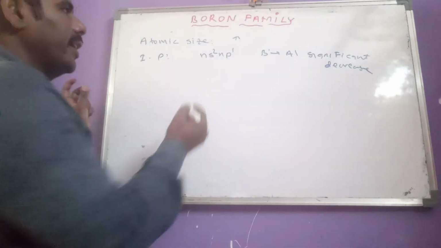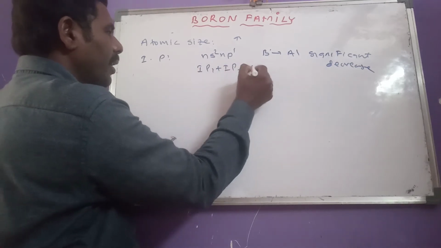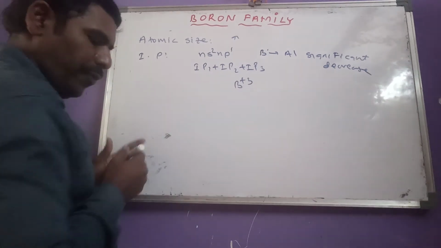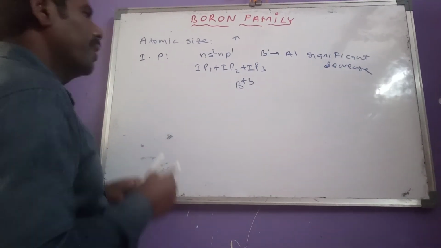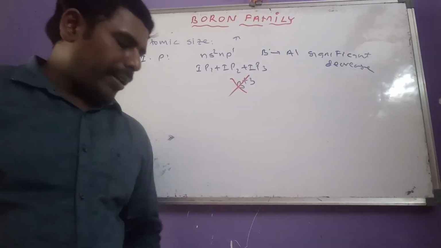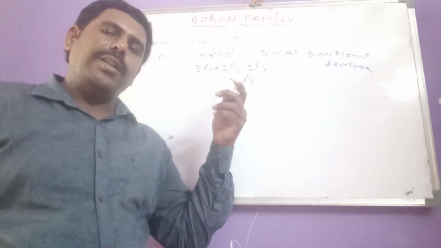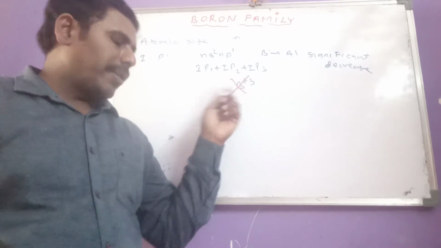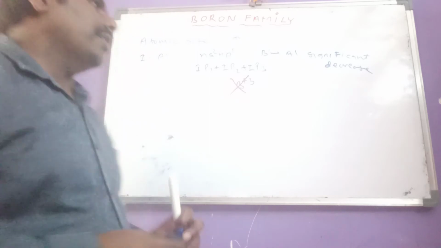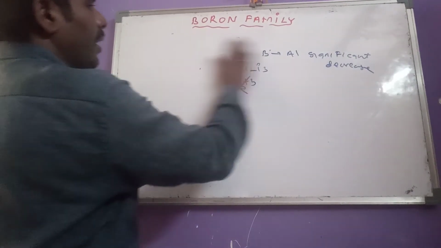And another one here: as the sum of IP1, IP2 and IP3 is much greater for boron, boron does not form B3+. The sum of IP1, IP2, IP3 is very high for boron, so it doesn't form the B3+ cation. So these are regarding ionization potential values.